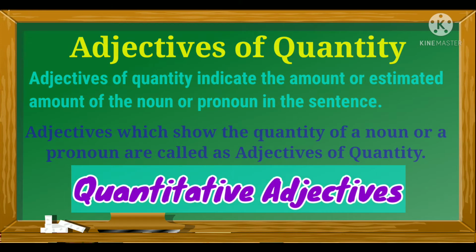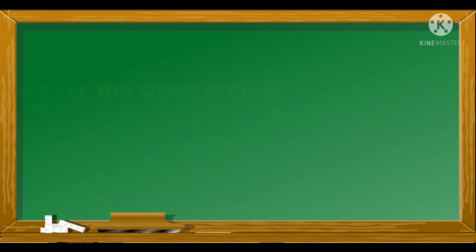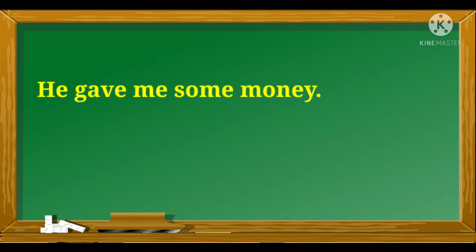Alright? For example, look at this sentence. He gave me some money. Now here the word money is a noun, right? And the word some is describing the noun money. So it's an adjective, okay? Now it is describing the quantity of money. So that's why it is called an adjective of quantity, okay?